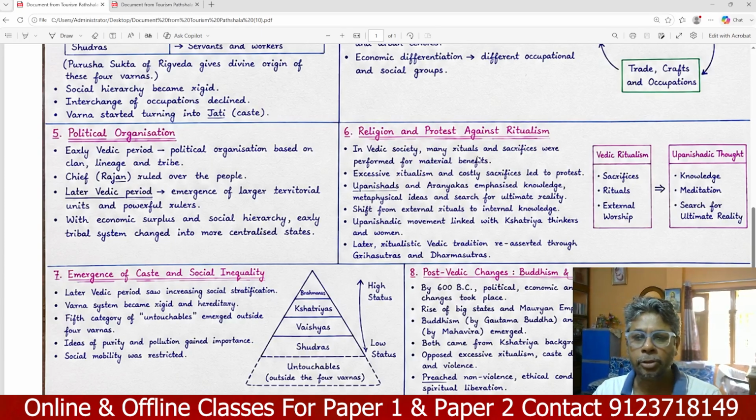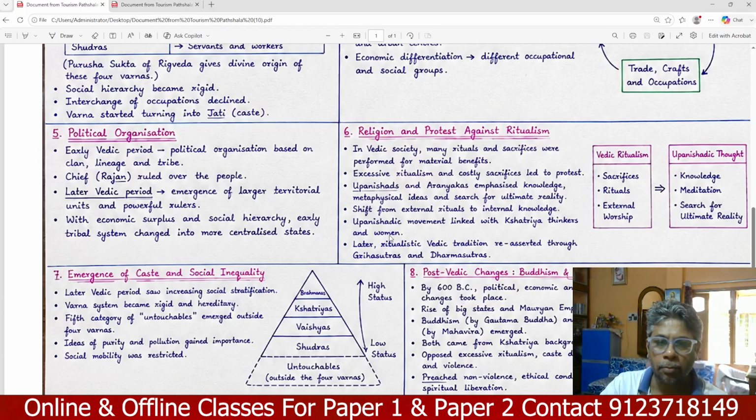What is the religious protest against ritualism? In Vedic society, many rituals and sacrifices were performed for material benefit. Excessive ritualism and costly sacrifice led to protest. The Upanishads and Aranyakas emphasize knowledge, metaphysical ideas and the search for ultimate reality. Shift from external ritual to internal knowledge.